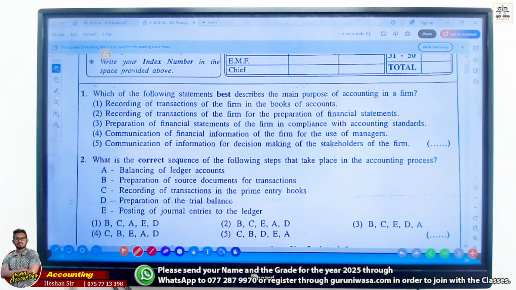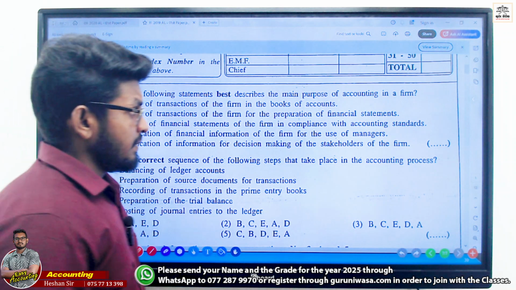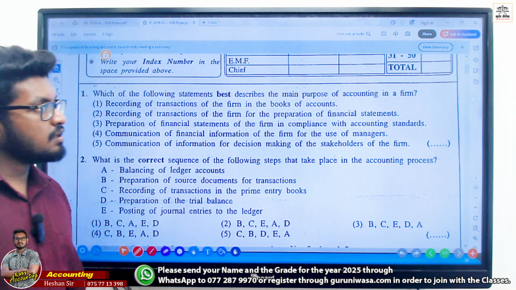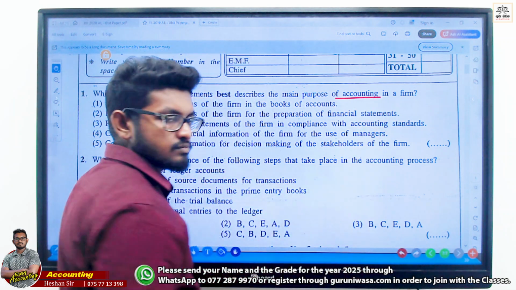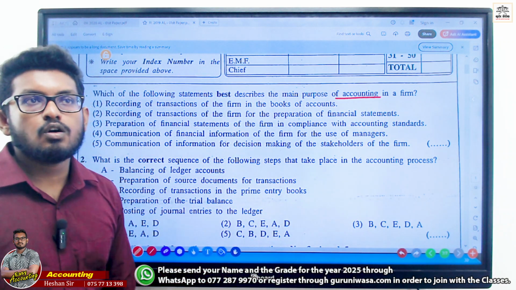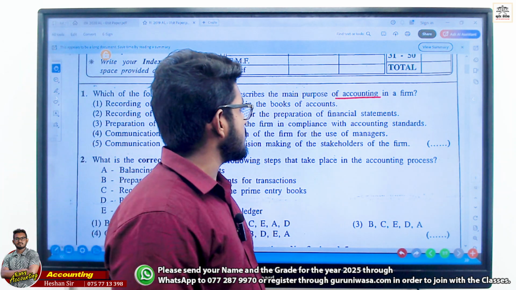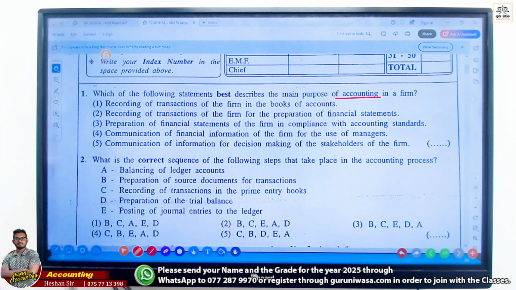Which of the following statement best describe the main purpose of accounting in a firm? Main purpose of accounting. Recording of transaction of a firm in the books of accounts. Recording in books of accounts, mainly.